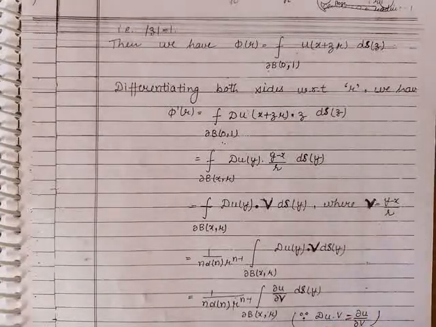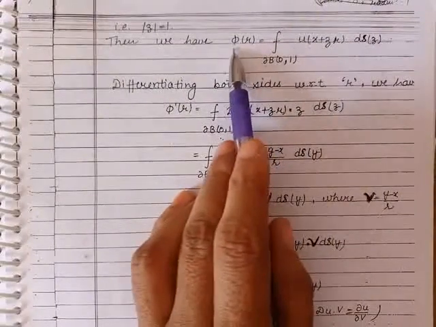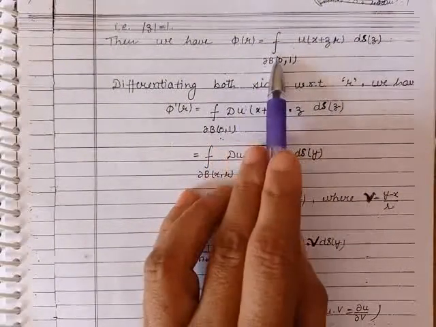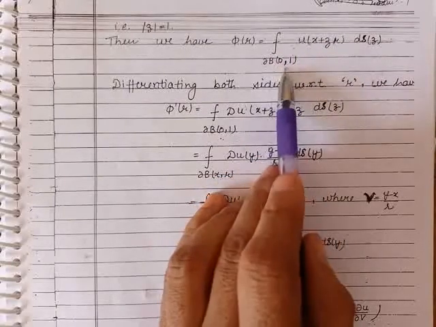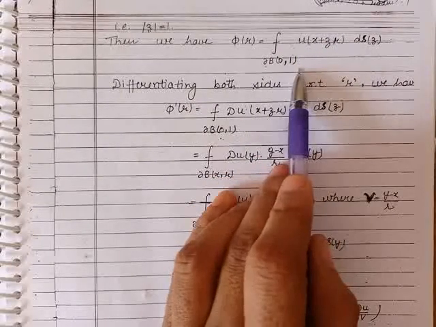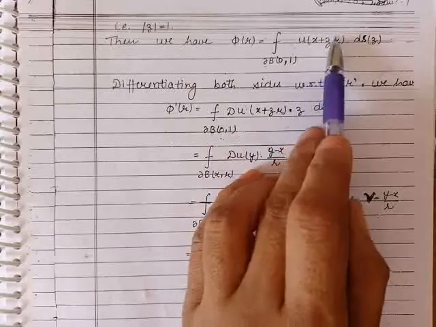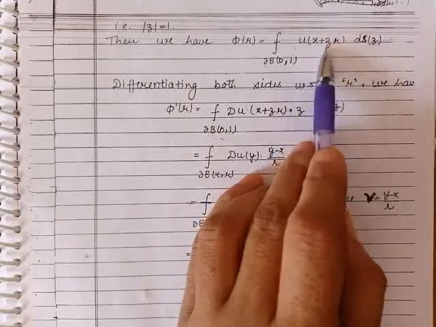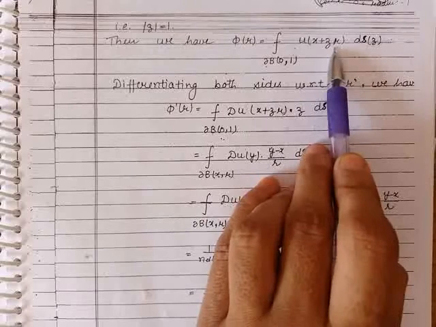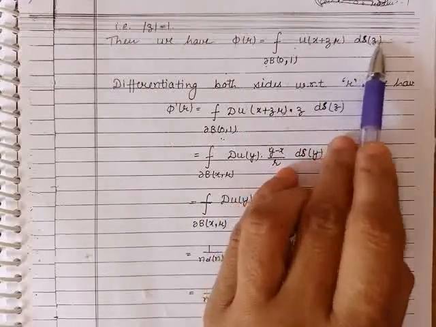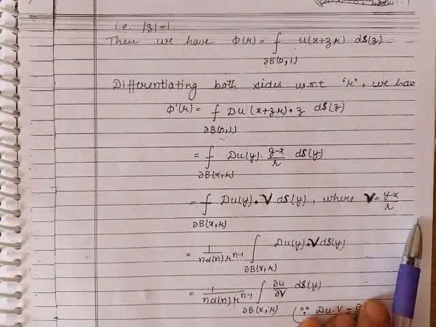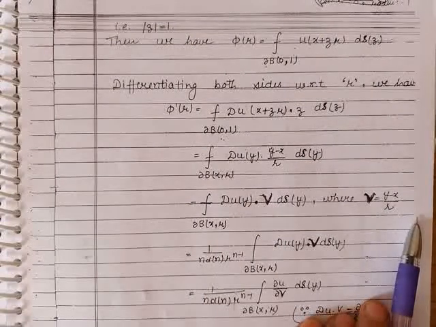By using this substitution, phi(r) becomes the average of the function u over the sphere with center 0 and radius 1. Here we have substituted y is equal to x plus zr, so correspondingly the point on the surface S will be z. Now we can differentiate with respect to r.